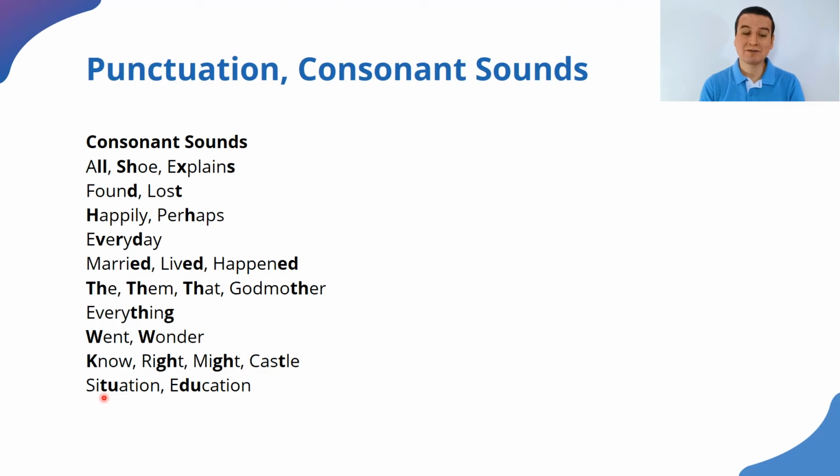The combination of TU is always pronounced chu, close to chu in English, like situation. We don't say situation, no, situation. We say congratulations. We don't say congratulations, no, congratulations, situation. Education, DU is pronounced ju, education. Individual, we don't say individual, no, individual.